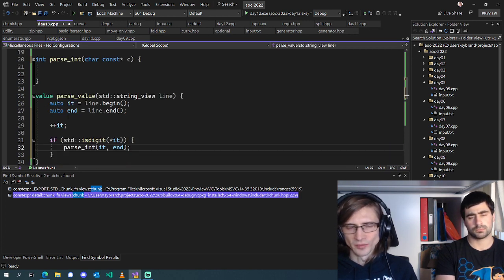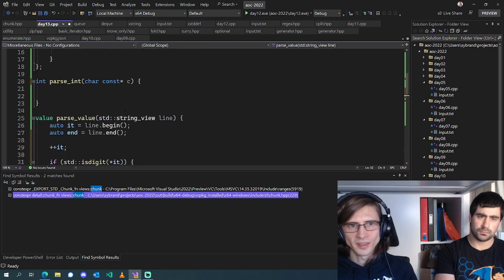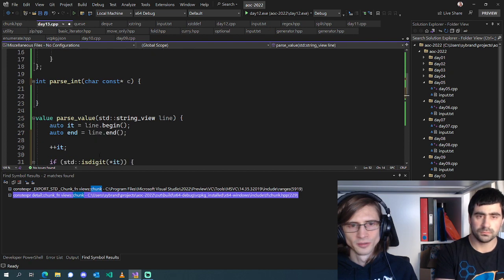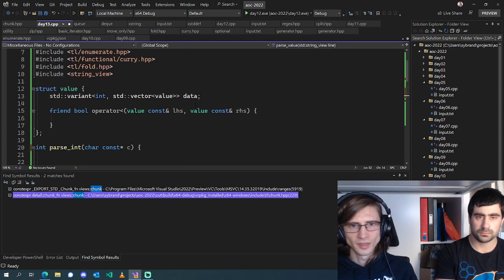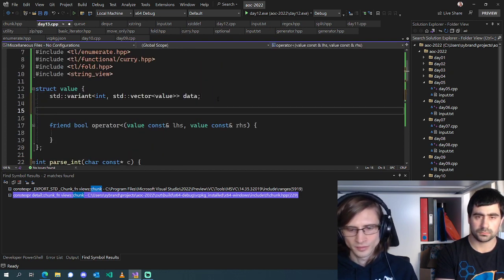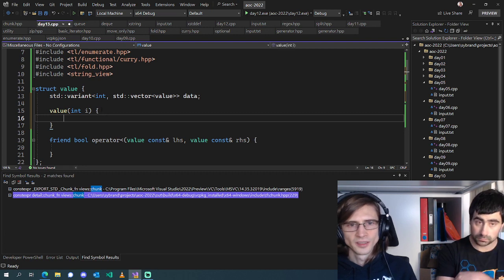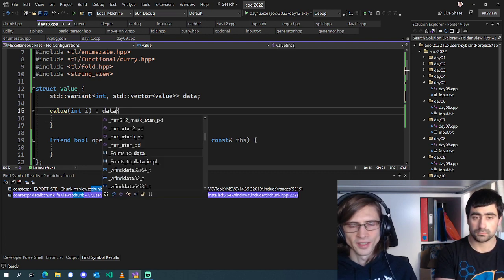So let's just say, in case I made a mistake, we can do value, and we'll have a couple of constructors, one which takes an int. Oh, every initial left and right value is a list. Okay, thanks. And this will just initialize data with i.